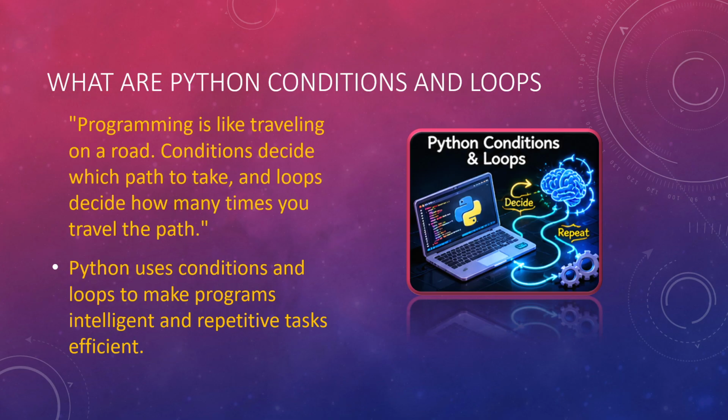Okay, so Python uses conditions and loops to make programs intelligent and to perform repetitive tasks efficiently, right? Wherever decisions are involved, we say we are doing something intelligent, because we are deciding on our own. And whenever a task would otherwise be done 100 times, it is instead written once and repeated in a loop, so it is done efficiently.